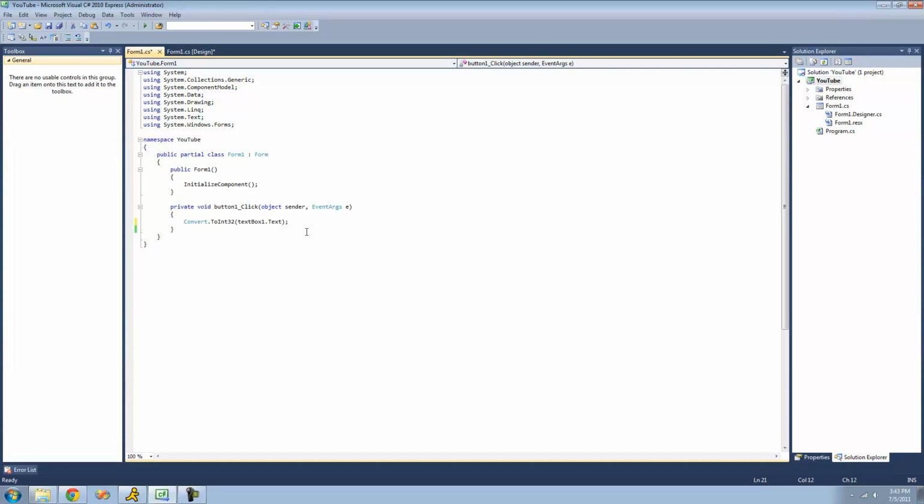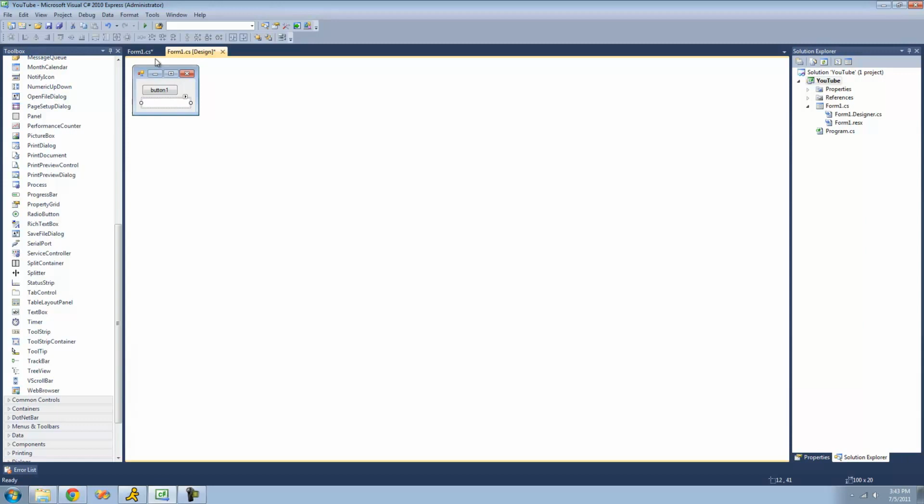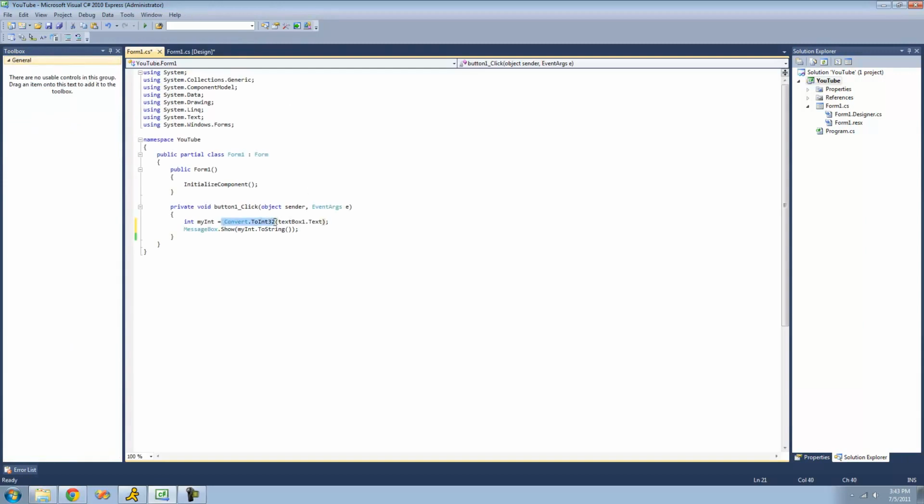So first, we're just going to create an int to set it equal to, and then we're just going to display that integer in the message box. But we're going to have to do .toString. Alright, so basically what it does here is it takes whatever's in textbox1.text and converts it into an integer. And then it sets whatever it converts it into equal to this integer right here. And then it displays this integer in the message box.